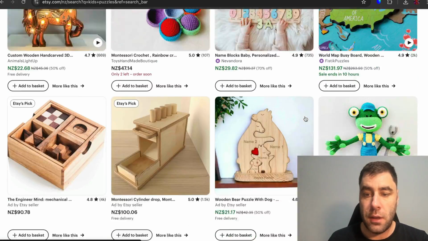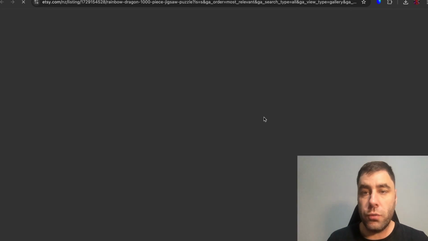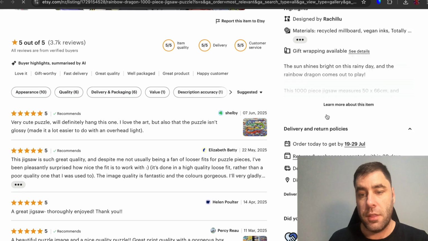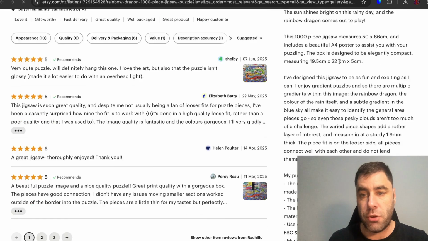Now, if we go down here and look at the one that I just showed you, all you've got to do is see the type of descriptions that they have. If we go down here, this is the description that they have.